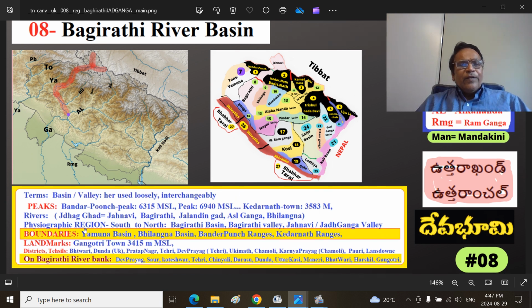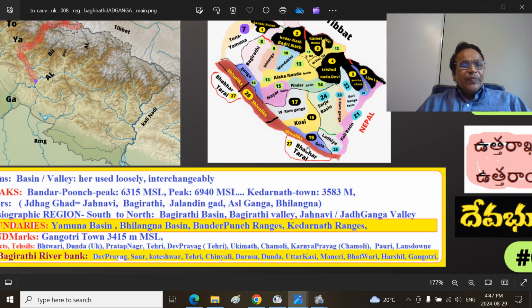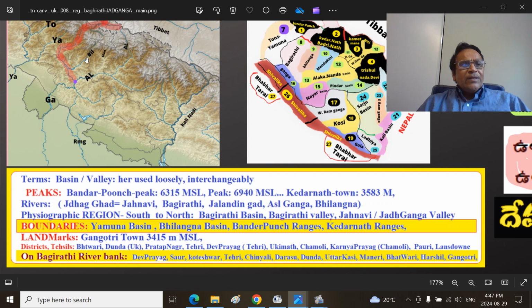Physiographic regions, north to south, are the Bhagirathi Basin, Bhagirathi Valley, Jahnavi, Jad Ganga. That's what it is. Landmarks: the Gangotri town, which is around 3,415 meters. And we'll also see the districts, and the districts are essentially this part, Uttarkashi district and